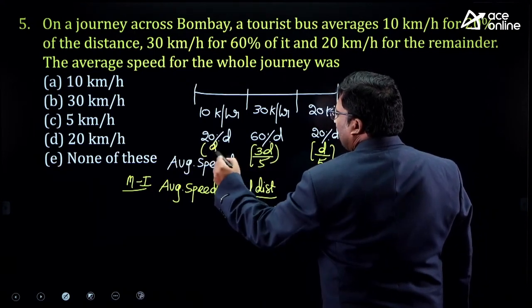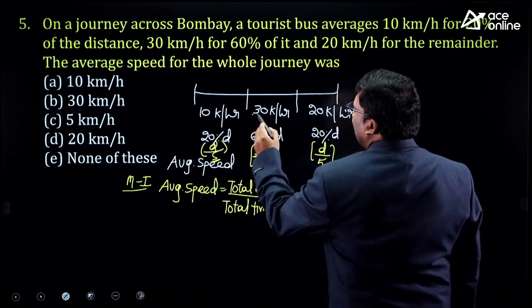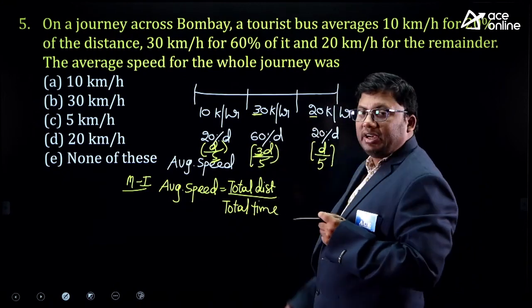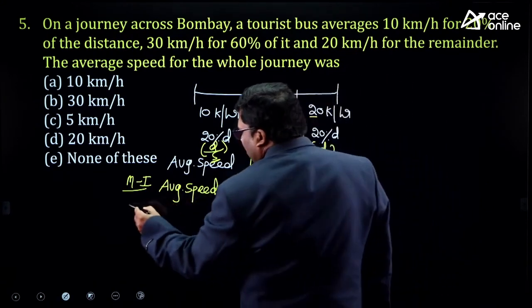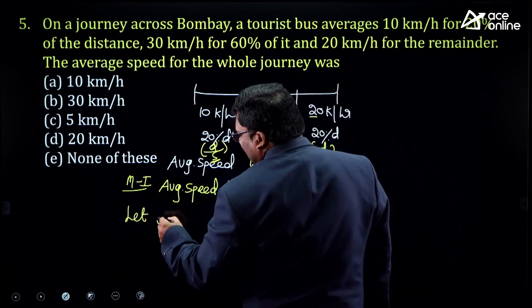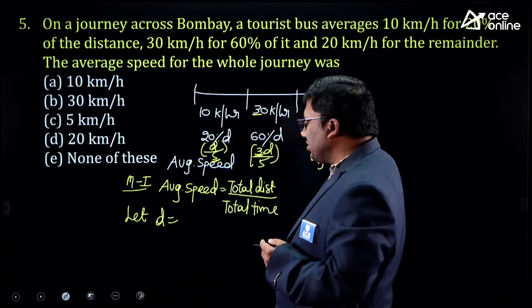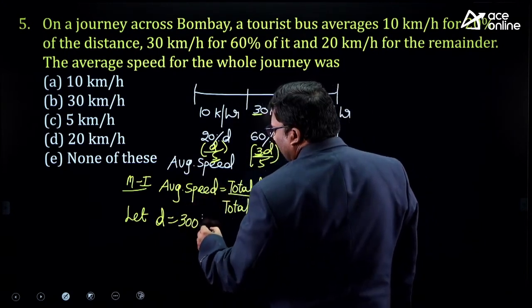What are all the prime numbers which are there? Here it is 5, here it is 3, here also it is 3, and right here it is 2. 5, 3 and 2 are the prime numbers. So let the distance be 5, 3, 2. 5 threes are 15, 15 twos are 30. Let the distance be 300 kilometers.